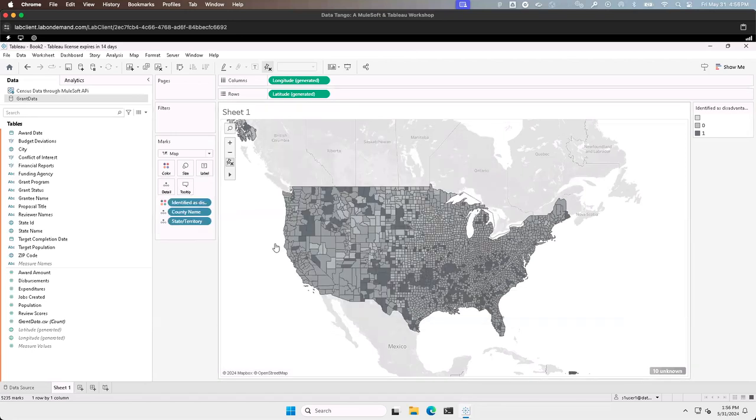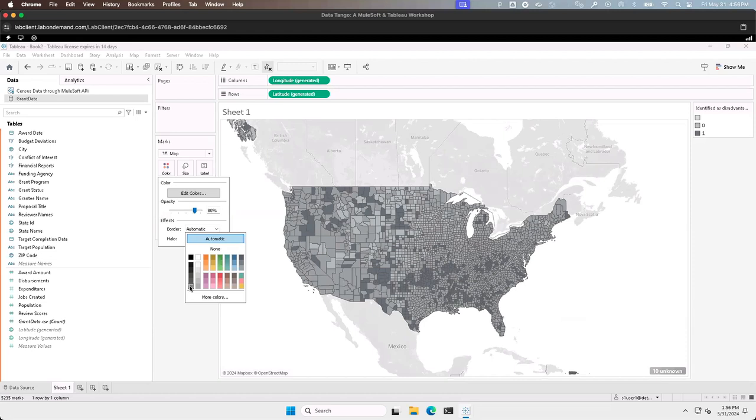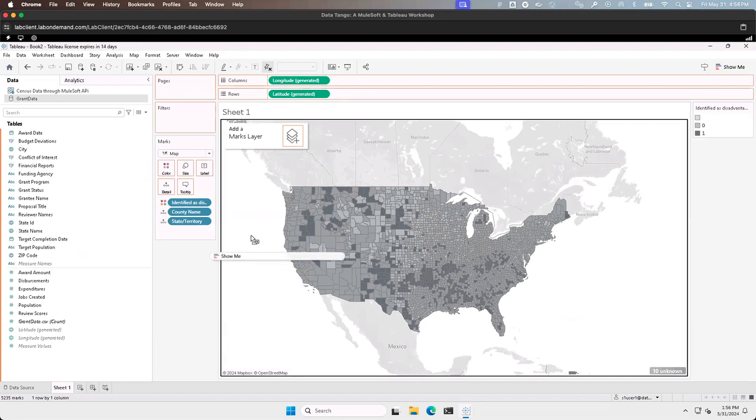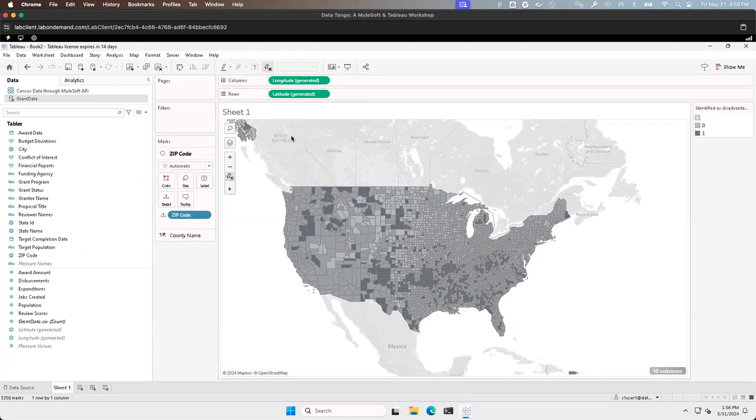If I click on the border and choose a lighter color, okay, that's much better. Now I can see where the counties are truly standing out. So let's go ahead and take our zip code from our grants data and let's overlay it. If I pick up the zip pill and drag it over, I want to drop it on top of this section that says add a marks layer. Now it's really hard to see, but I did get some dots on here.